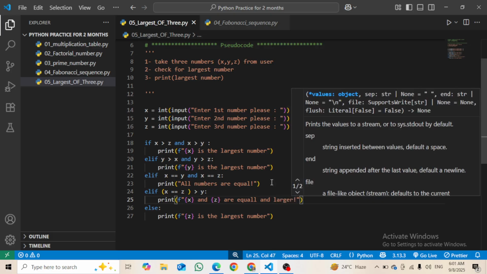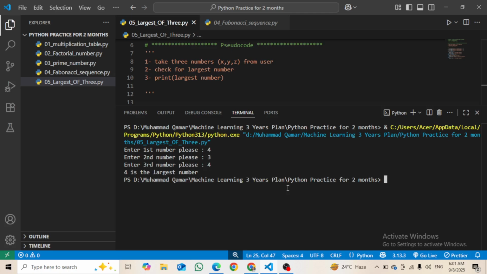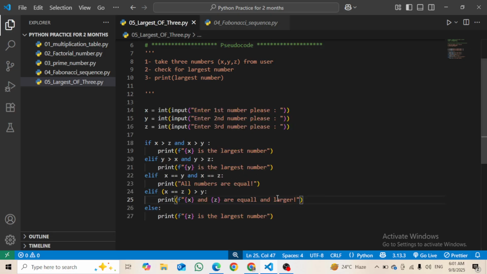Okay, let's run it again. Let's say we have 4, then enter, let's say 3, and let's say 4, then 4 is the largest number, again saying that 4 is the largest number. So I guess this line will not run because we have x as largest, right? X is greater than y, but x is not greater than this. Why is it saying that x is larger than this? Because x is equal to this. Okay, what should we do then? I guess so. Okay.